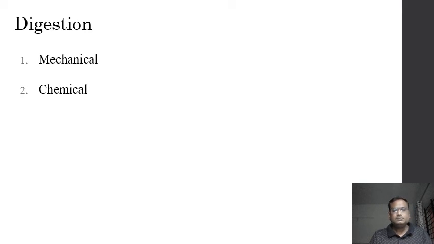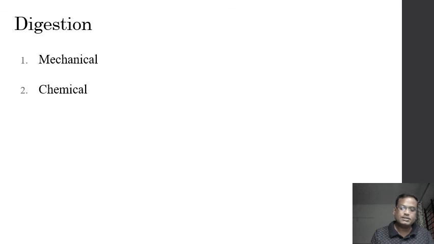And lastly, just before conclusion, we will understand two different words: mechanical digestion and chemical digestion. I already mentioned it in the beginning. There are two types of digestion. One is mechanical digestion. What is mechanical digestion? It is nothing but the physical breakdown of food particles into small pieces, and normally it happens inside the mouth. Large food particles are broken down into small food particles with the help of teeth, tongue, etc. So that is mechanical digestion.